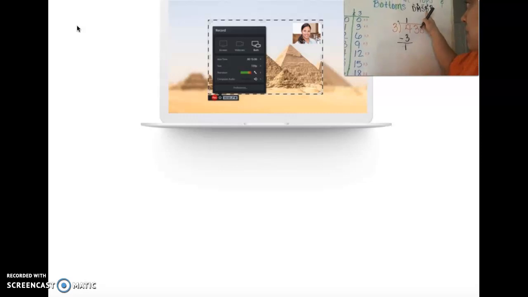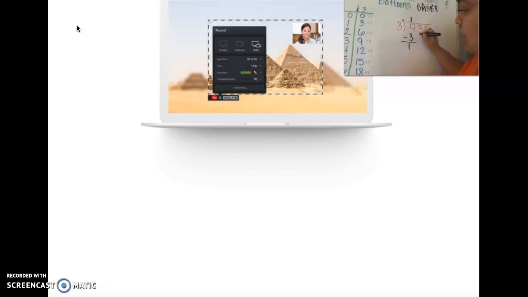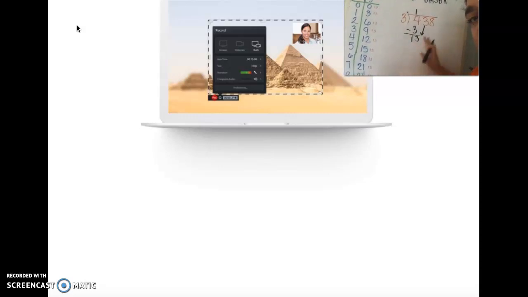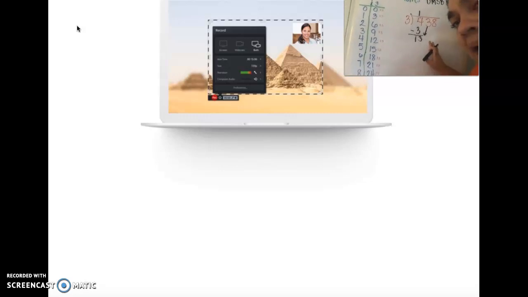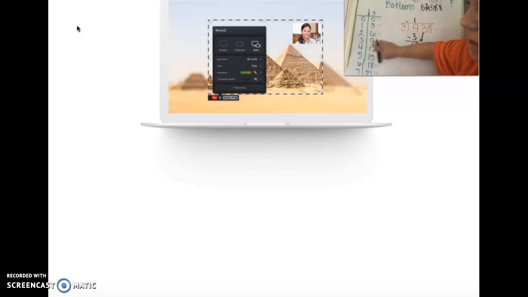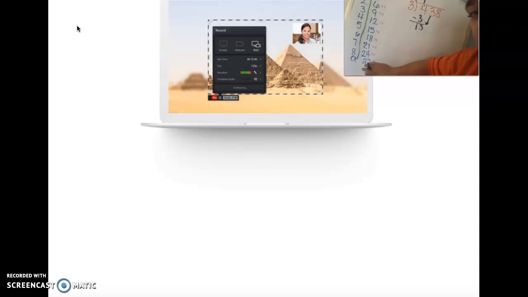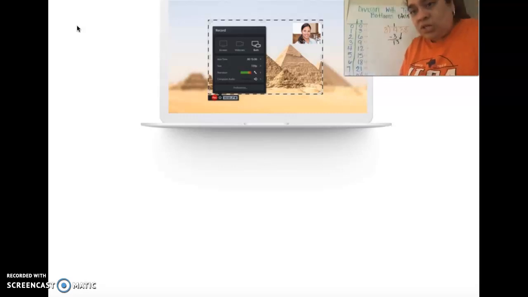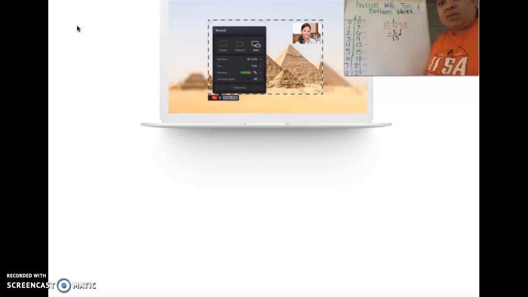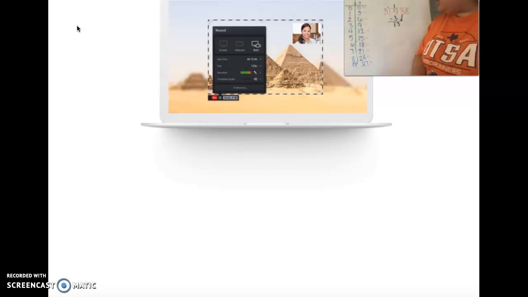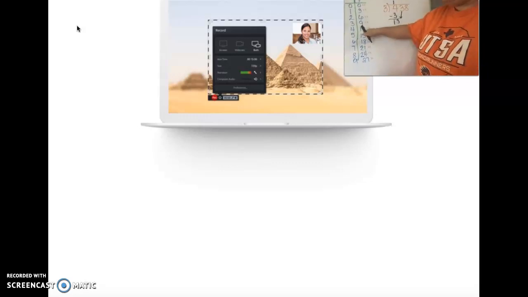Now I'm on my B for bring down. I bring down my digit, which is the 3. Now I have 13. So I go back to my tops and bottoms. Which digit is closest to 13 without going over? That's right, 12.